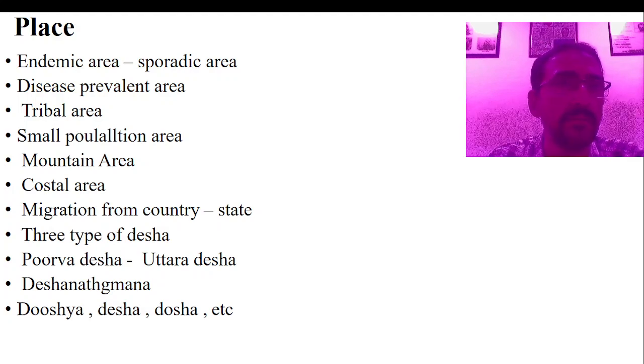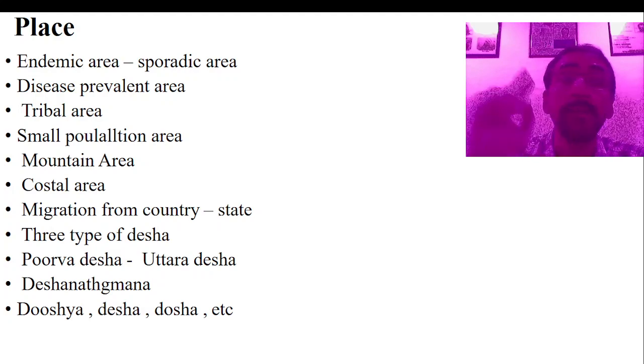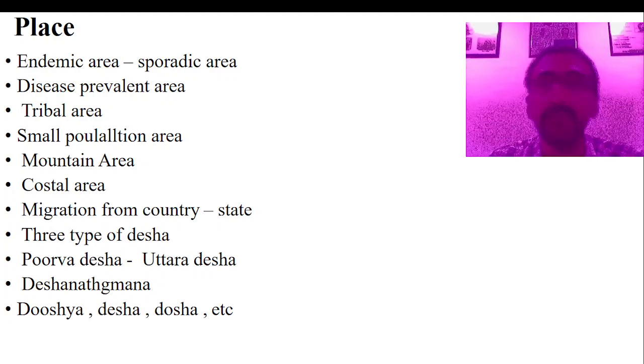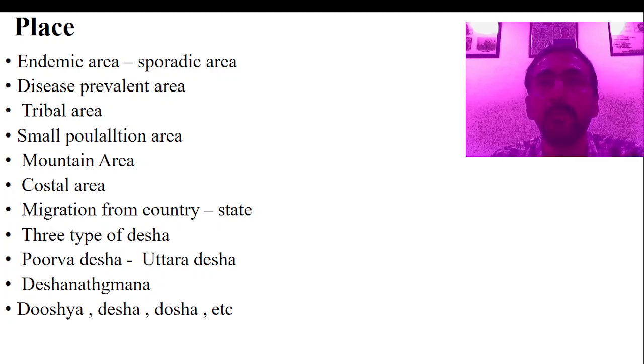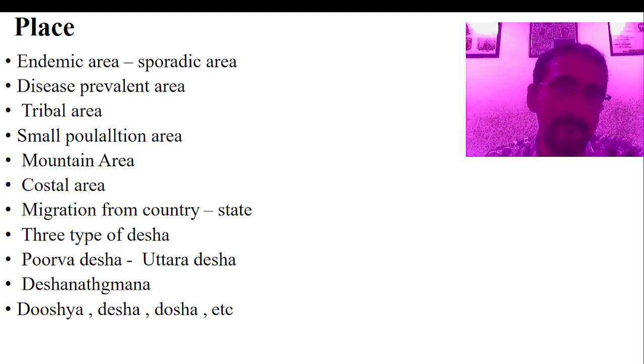has spread from the other continent to the Indian continent. Now, in the place, one of the important things is tribal areas. You have to take the history whether this particular place belongs to a tribal area, because we believe that so many congenital hemolytic problems in the newborn are more common in the tribal area because of this autosomal recessive and autosomal dominant nature and all those things.